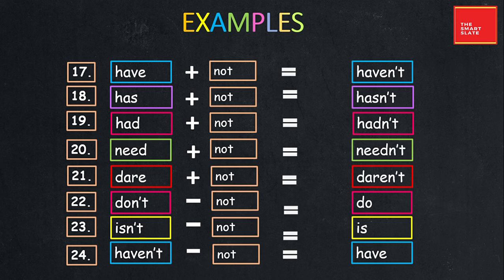Like if you can see the 22nd number, don't, we have subtracted not from it, and the resultant output is do. Same goes with isn't, we have removed not, and then the verb used is is. Haven't, minus not, and the verb is have. So this is the format which will help you to make question tags depending upon the statements, whether it is positive or negative.